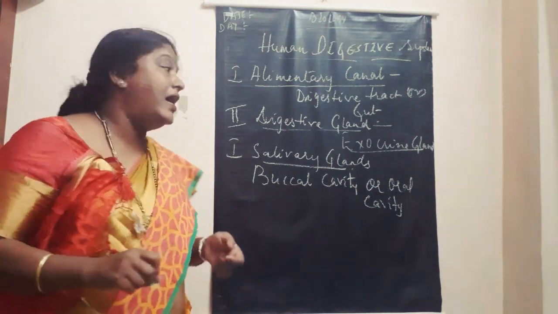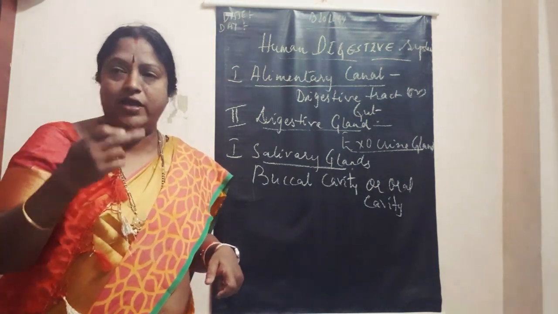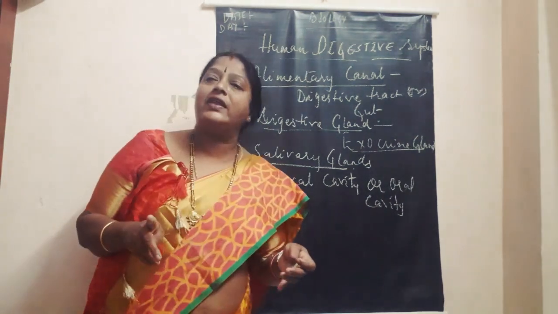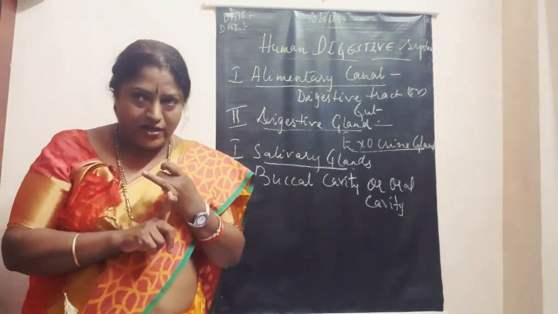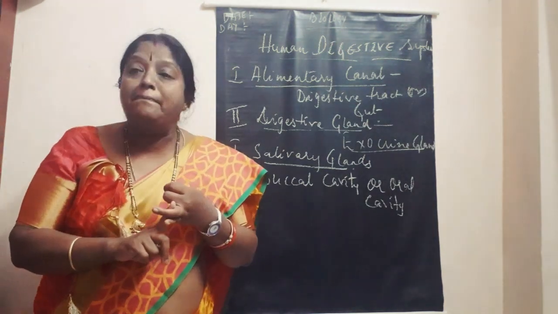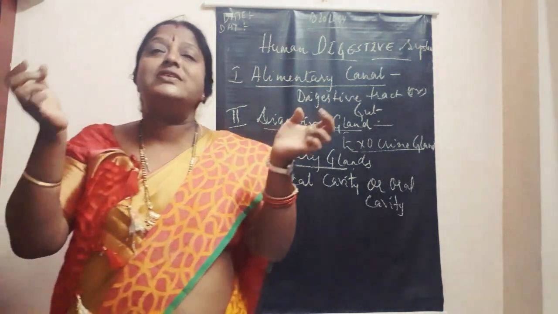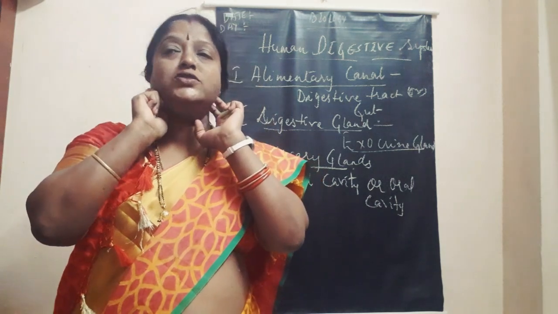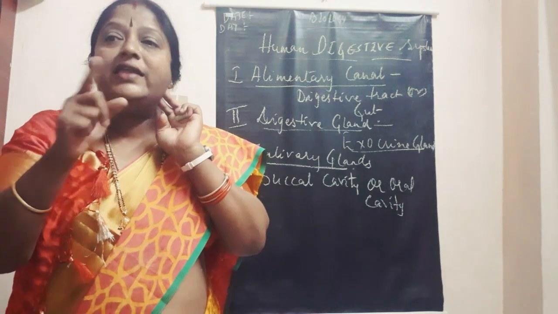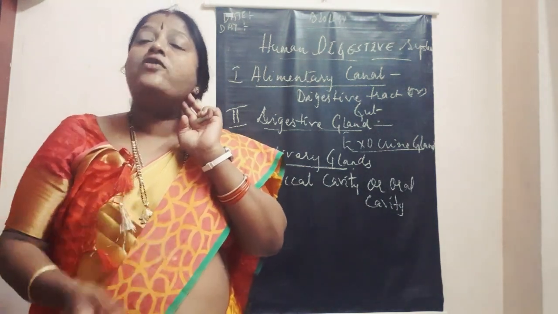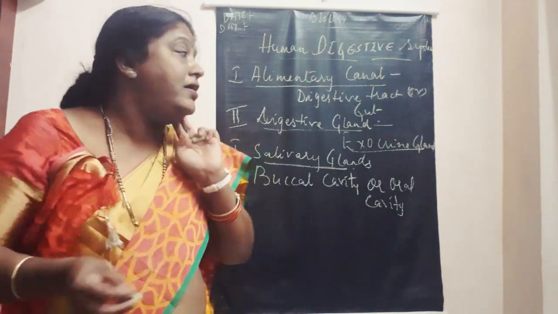We have already learned that there are 3 pairs of salivary glands present in the buccal cavity. So what are those 3 pairs? A pair of parotid glands, a pair of submaxillary glands and a pair of sublingual glands. The parotid glands are present just below the ears on each side, and these are the largest salivary glands. Next, a pair of sublingual glands is present just below the tongue, on either side of the frenulum.